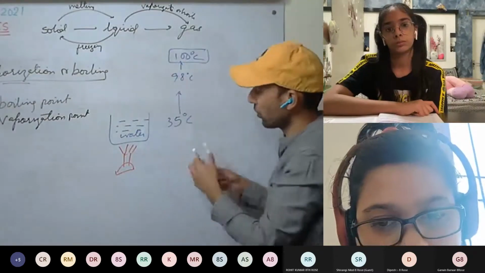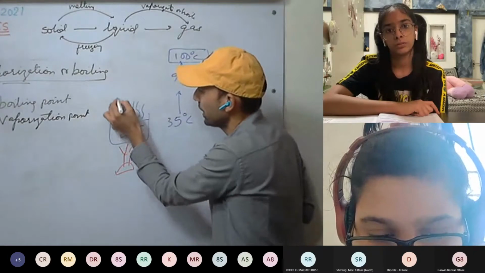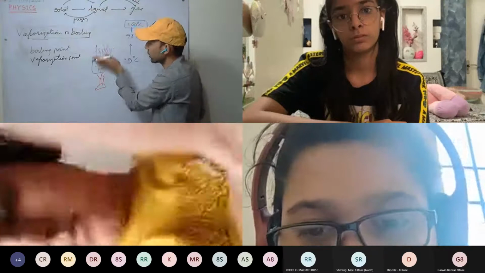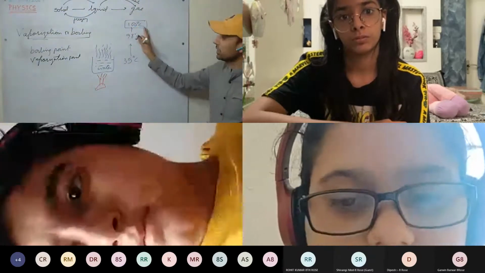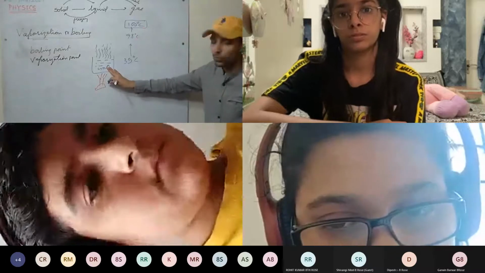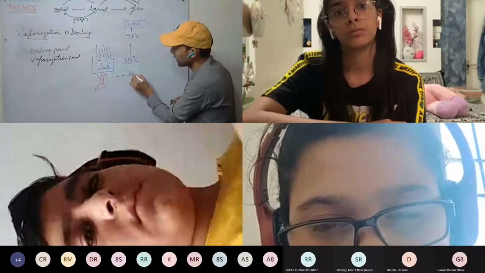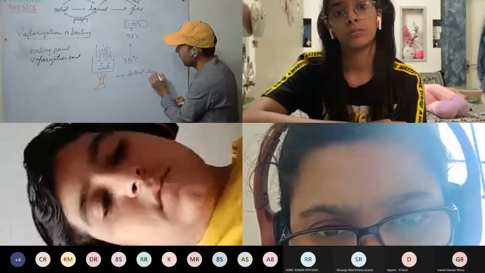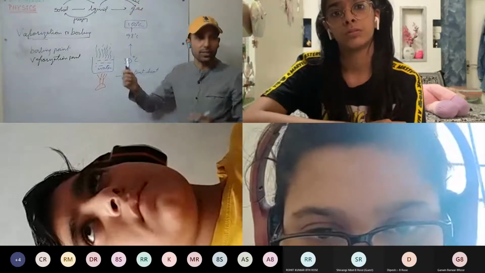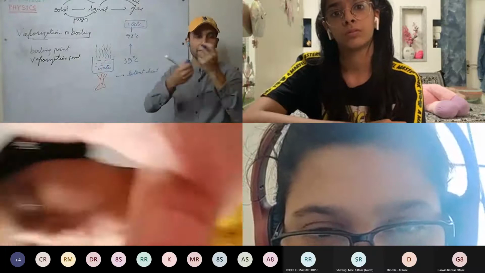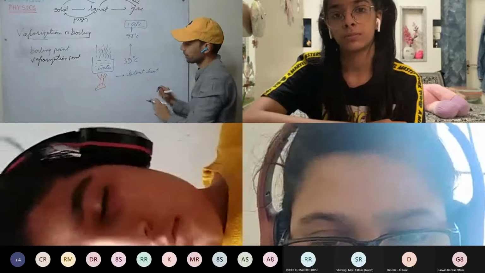So see, at 100 degrees Celsius, what will happen? You will see that steam starts to form. Steam is released, that is, vapor starts to be released from the water. But the temperature remains at 100 degrees Celsius. There is no change in temperature. But we are continuously providing heat. So where is this heat going? This heat is transferred as latent heat, that is hidden heat. This heat won't increase the kinetic energy, but it will break the bonds and the molecules will escape. That is, steam will be formed.